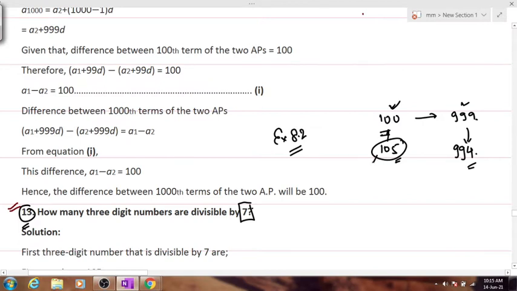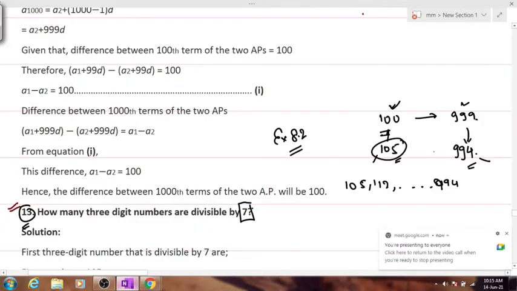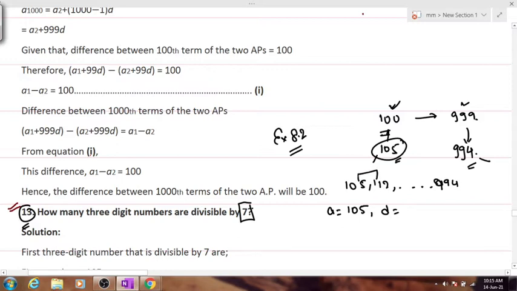Is this clear to everyone? So we know the first term, we know the last term, and what will be the second term? So our GP will be of this form. Sorry, AP will be of this form. Is everybody agreeing with this? Yes, sir. So out here, what is our A? 105. What is our D? Common difference. Obviously, if it's divisible by 7, the difference will be 7. If it's divisible by 5, the difference will be 5. And what is our AN?